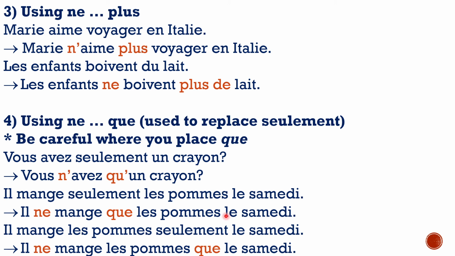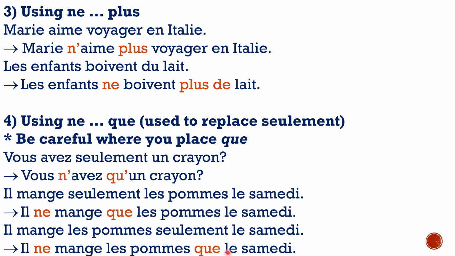He eats nothing but apples on Saturday. This sentence will become il ne mange les pommes que le samedi. He eats apples on no day but on Saturday. In the first sentence, the que has by chance come immediately after the verb. But in this sentence, the que is some distance away from the verb. So always remember when you're putting ne and que, two things: the que has to replace the seulement in its exact place, and your indefinite and partitive articles do not change into de.